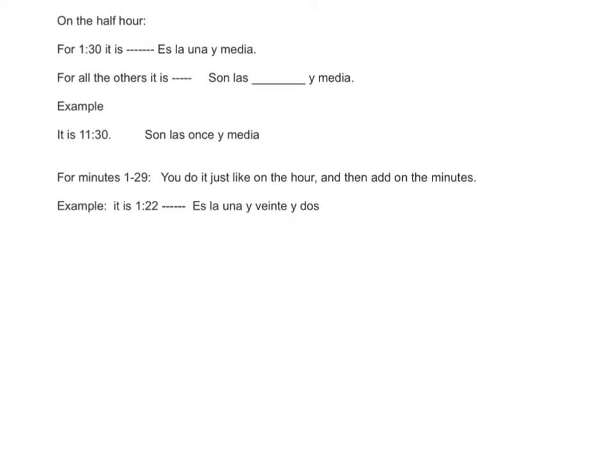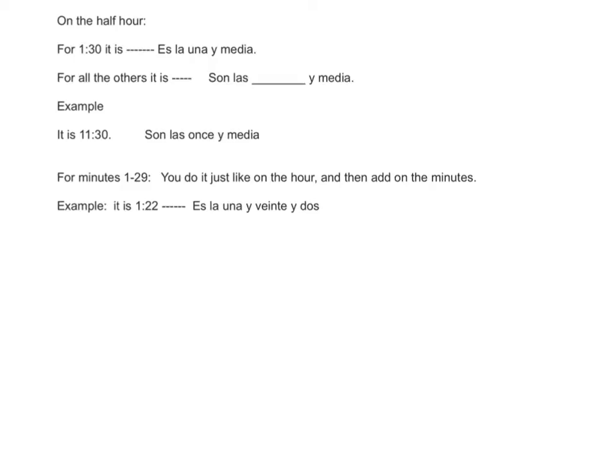If it's half hour, again, 1 o'clock is different than all the other hours. So 1:30 is singular, es la una y media. For all the others that are plural, son las blank y media, blank, and then media. So 11:30, son las 11 y media. 10:30, son las 10 y media.